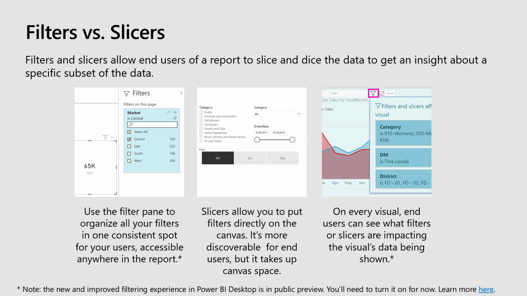But you should also think about how your end users will want to filter that content. So you can use that filter pane, you can put in whatever fields you want, and you can decide to leave them unfiltered, but your end users can go and filter them. And the nice thing about the filter pane is it's in one consistent place on the right-hand side. You have a bunch of formatting options with the filter pane that's newly designed in Power BI Desktop.